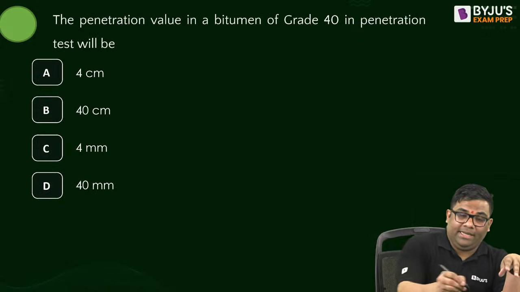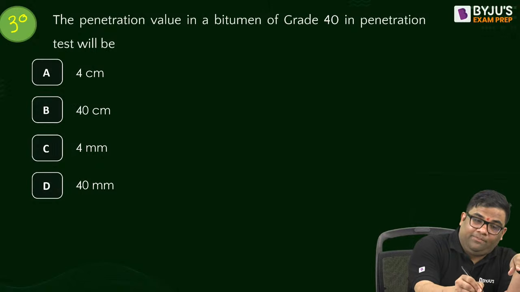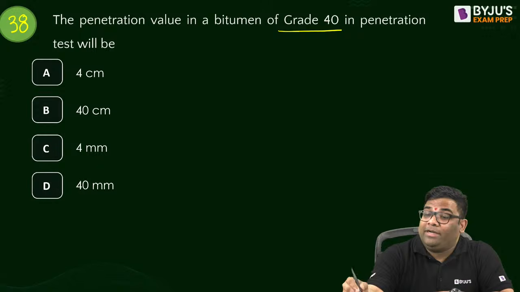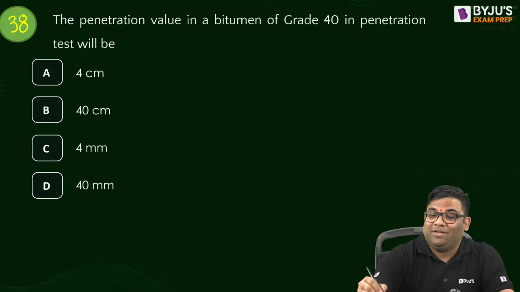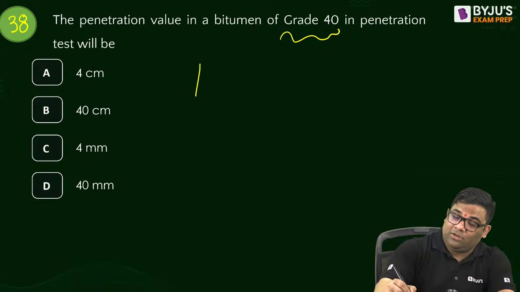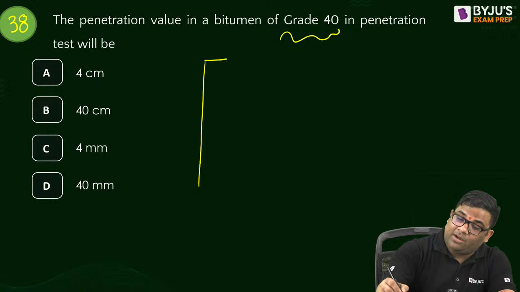Question number 38. The penetration value of bitumen of grade 40 in penetration test. For grade 40, how much penetration value will I get? See, all these are theoretical, straightforward questions, which can be asked in GATE for 1 mark and in state examinations. Okay.